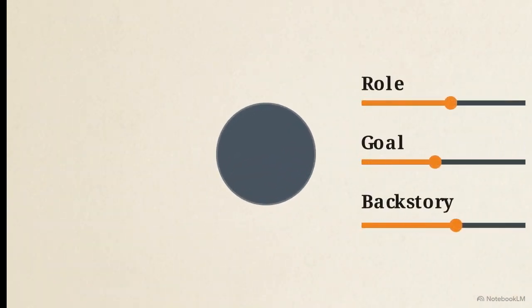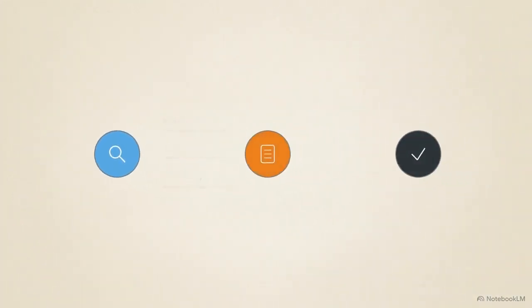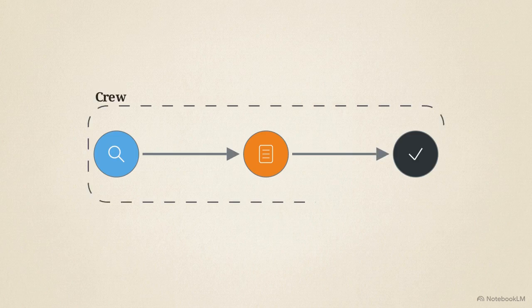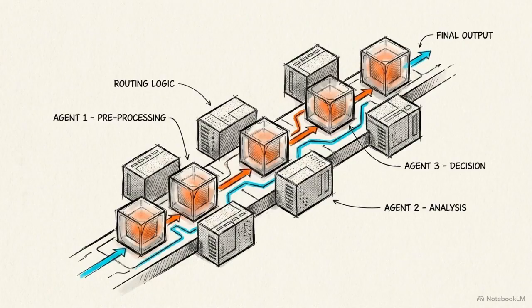CrewAI is a framework designed to build exactly this, segmenting complex workflows into networks of highly specialized agents. The first layer of this framework is the foundational node, defining and fine-tuning the individual agents to perform a single, narrow function. The second layer is orchestration, linking these specialized agents together into structured execution topologies, known as crews. The final layer is integration, wrapping these crews within programmatic, event-driven state machines, known as flows. Transitioning from unpredictable text prompts to deterministic multi-agent state machines is the mandatory requirement for building reliable, production-grade automated pipelines.